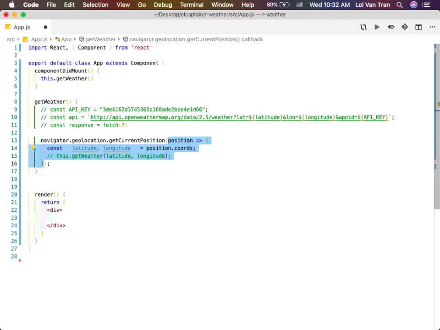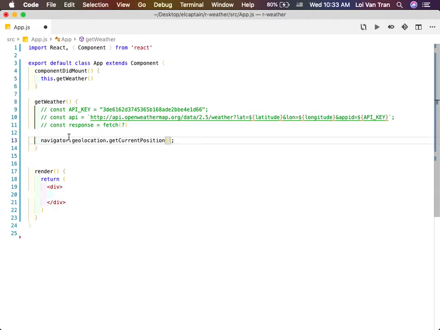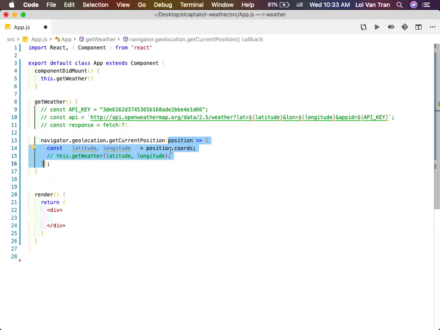I just want you guys to all think about this together, okay? So, let's think about a high-level overview of what's going on here. Navigator is a free object we get from JavaScript. Inside that, there's a key called geolocation, and the value of geolocation is another object with getCurrentPosition, and that is a function. And that argument is just a callback. When we call it, it's going to give us the position of the user. Okay, so let's just console log it.